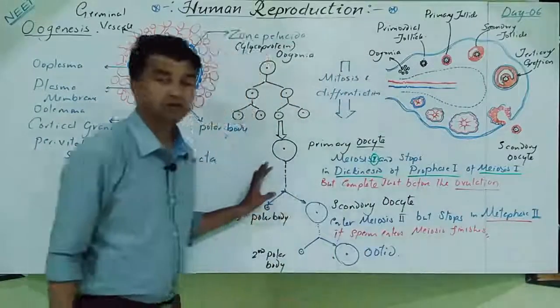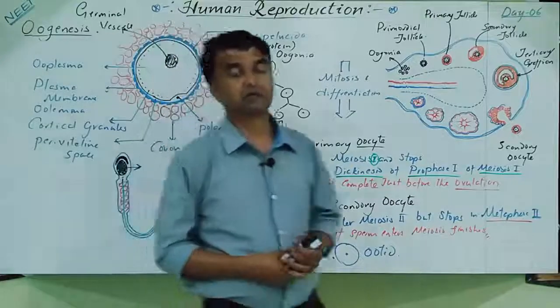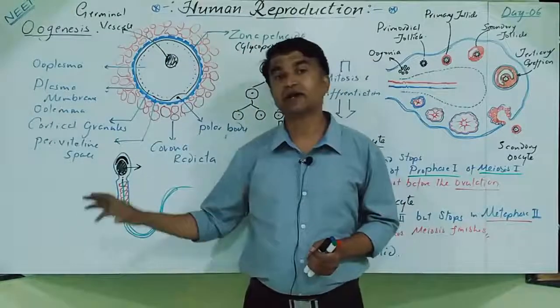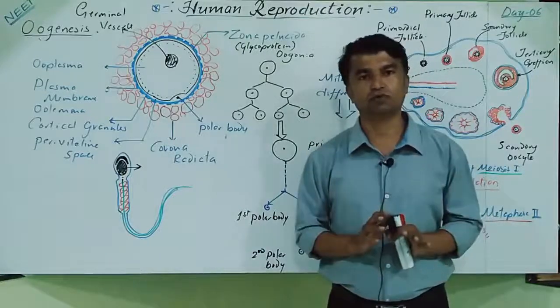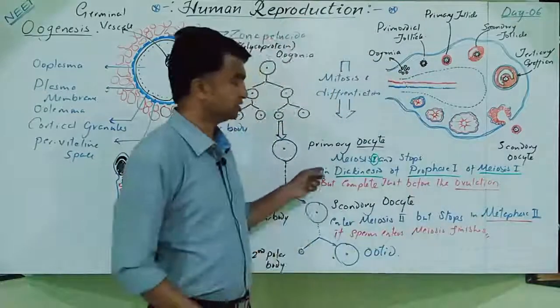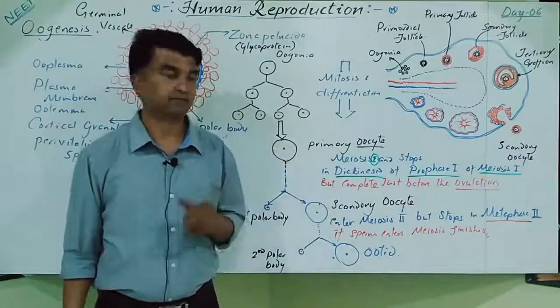Now I will tell the differences between the complete spermatogenesis and oogenesis. Spermatogenesis occurs inside the seminiferous tubule and is completed within the seminiferous tubule only. Spermatogenesis begins at puberty.